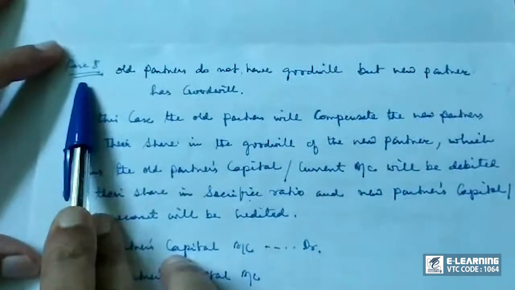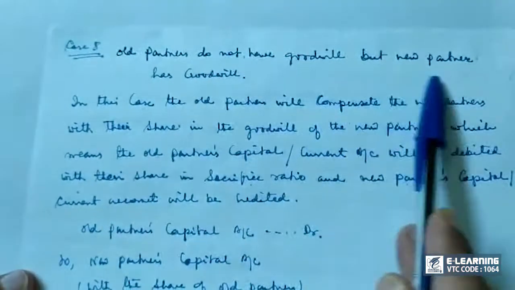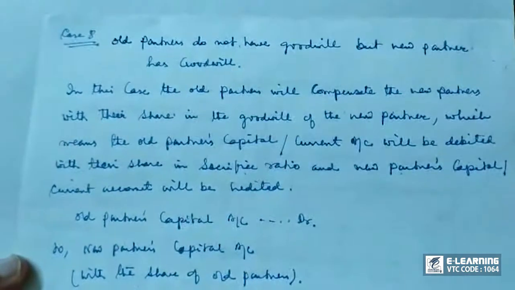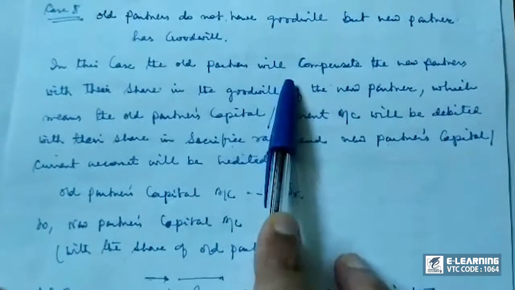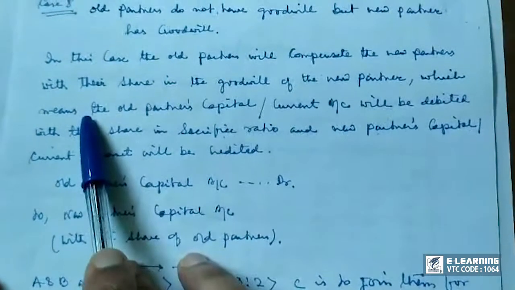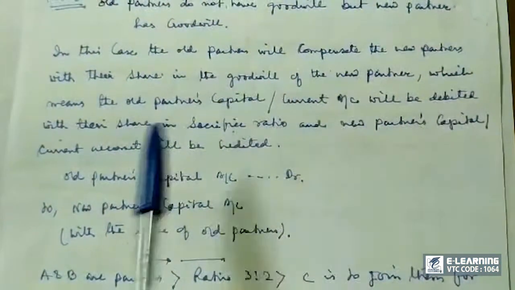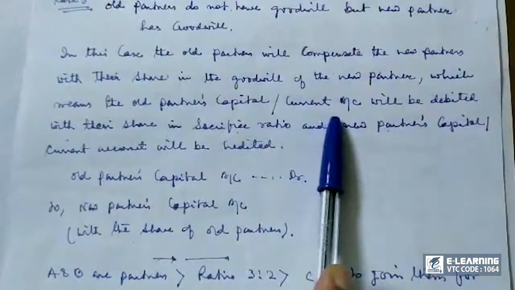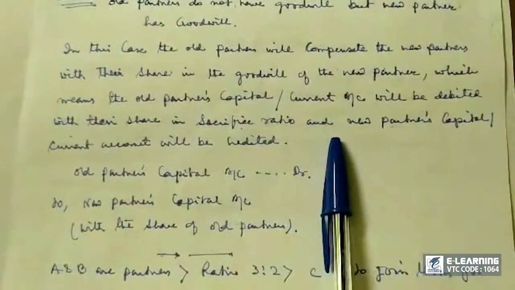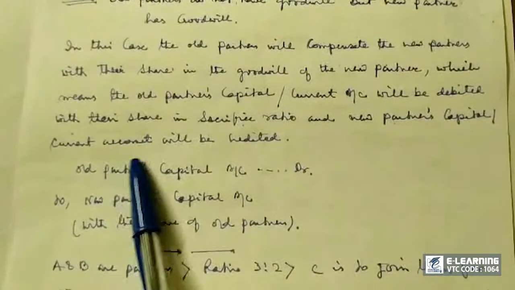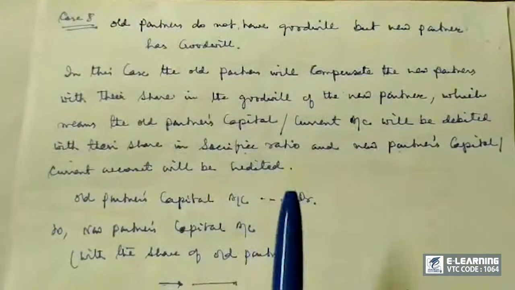Now this is case number 8, where old partners do not have goodwill but new partner has goodwill. In this case, the old partners will compensate the new partner with their share in the goodwill of the new partner, which means the old partners' capital or current account will be debited with their share in sacrifice ratio, and the new partner's capital or current account will be credited.